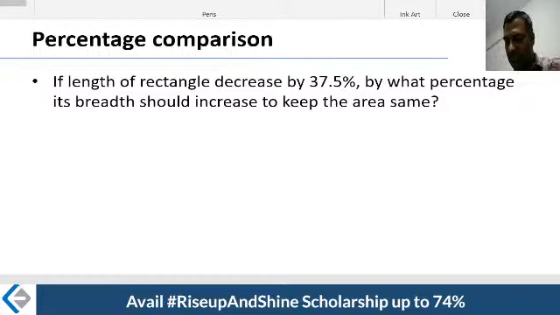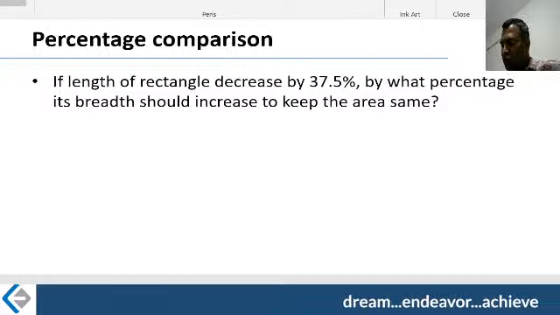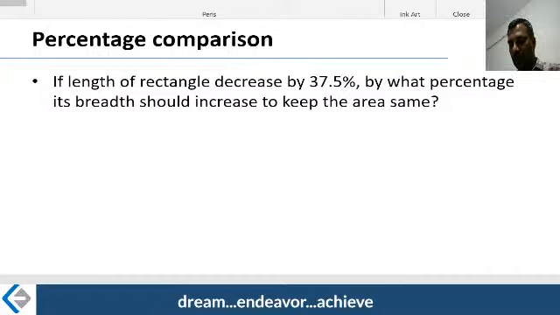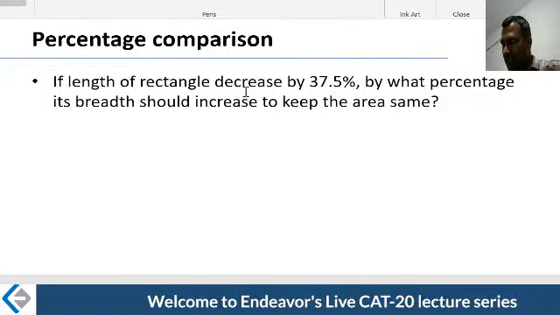Now listen to this. What is the author trying to say? The length of the rectangle decreases by 37.5%. By what percentage should the breadth increase to keep the area the same? There is a length and breadth to this rectangle. You promise some land. This is the length and breadth. But for some reason you are saying that the length I am going to decrease.